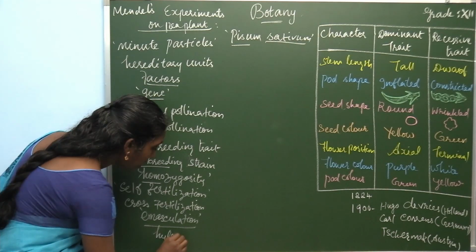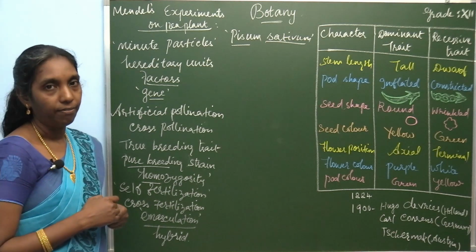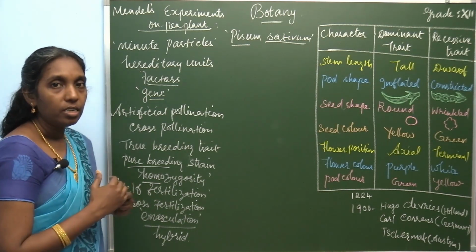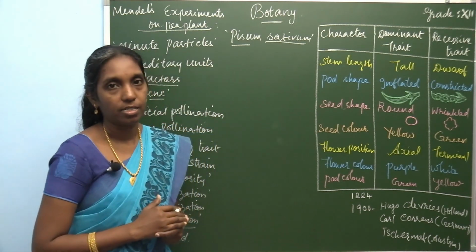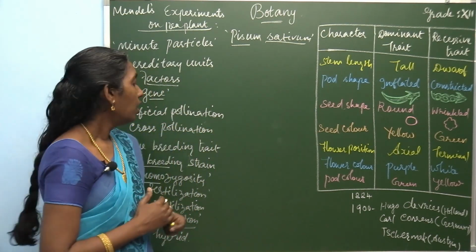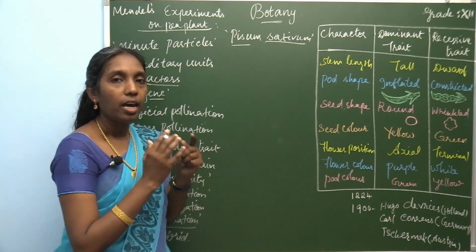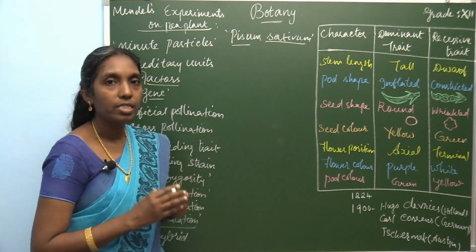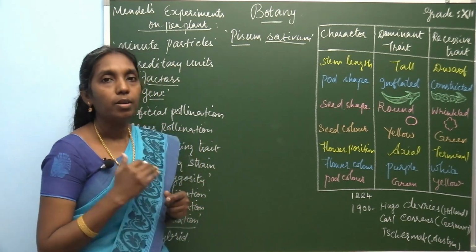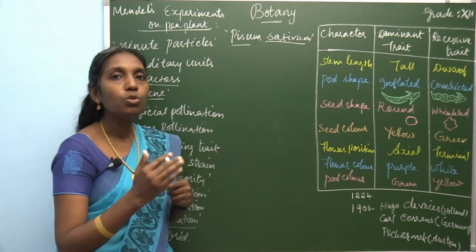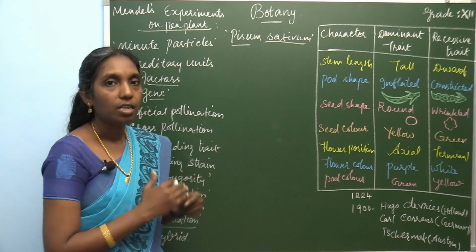He produces a hybrid variety. Hybrids are formed. And Mendel chose 7 different contrasting characters for his hybridization experiment. What is a hybrid? When 2 different species are allowed to cross, in the F1 generation a new variety is formed, called a hybrid. This hybrid is formed by selecting 2 contrasting characters. There are 7 characters he chose.